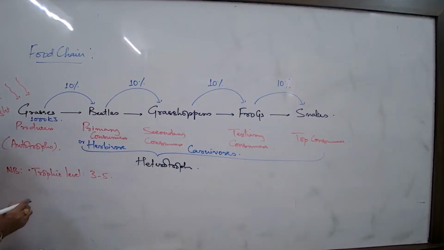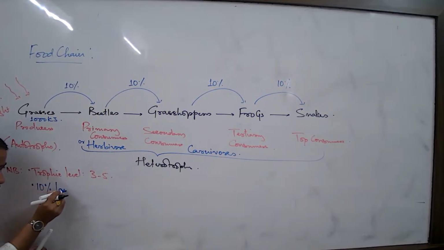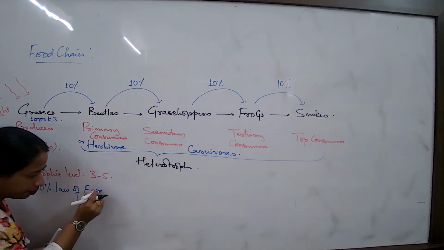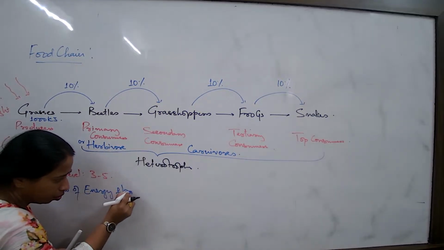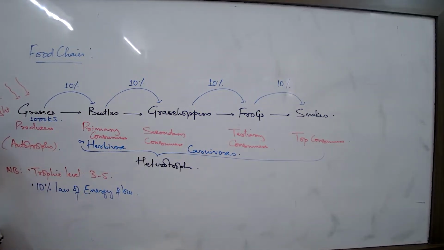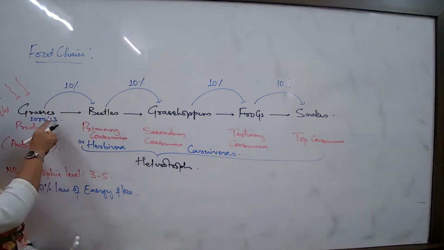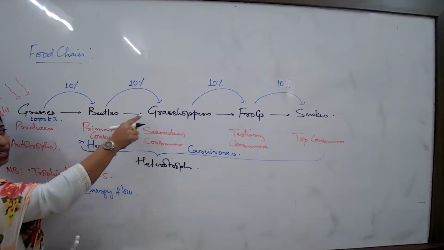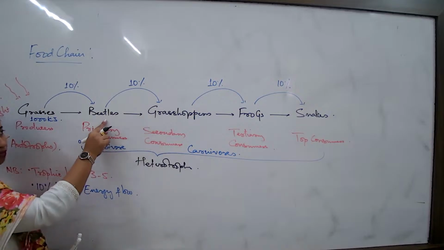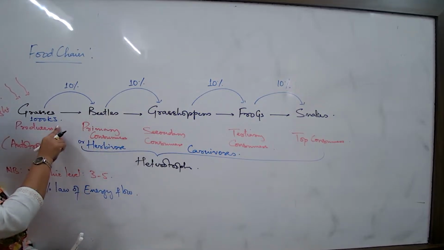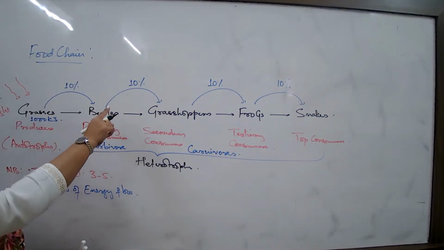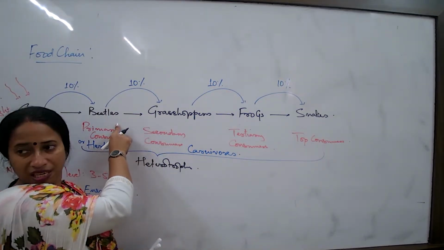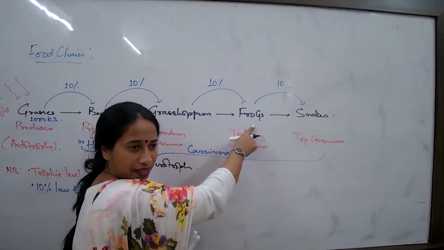So what is the next concept to understand? We are learning the 10% law of energy flow. What is energy flow? The flow of energy by way of food. Here we are talking about the flow of energy by way of food, where every organism is eating the previous trophic level and being eaten by the next trophic level. Every trophic level is eating the previous and being eaten by the next. Correct?